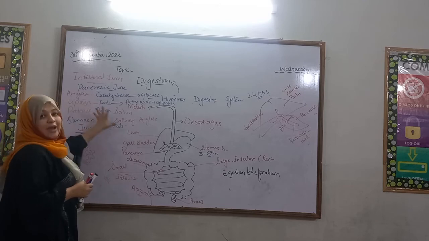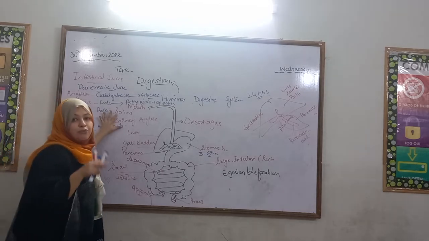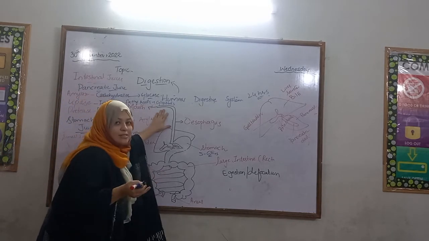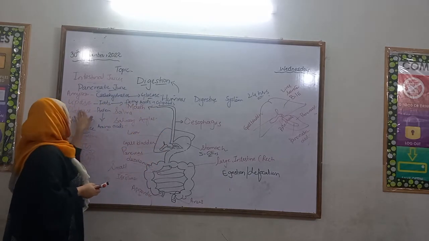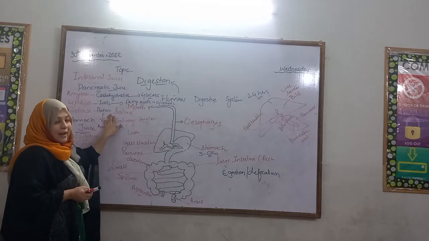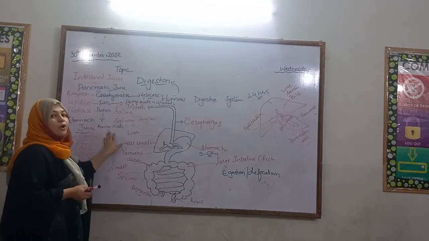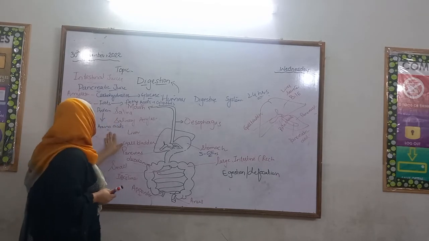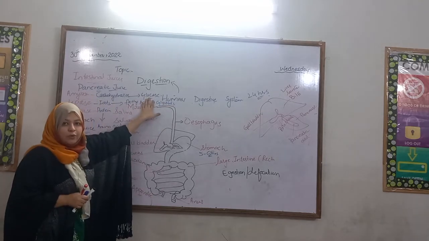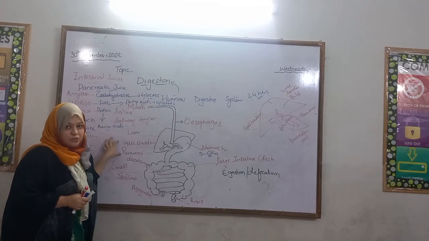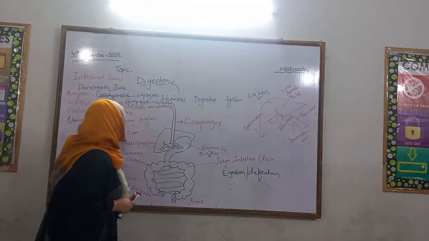Lipase works on fats and converts them into fatty acids and glycerol. Protease works on protein and converts it into amino acids. These amino acids, fatty acids, glycerol and glucose are simple molecules that can go into the bloodstream and give us energy.